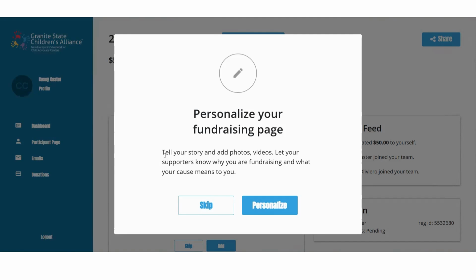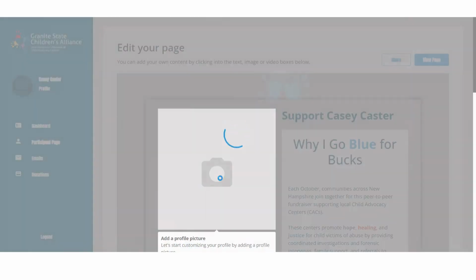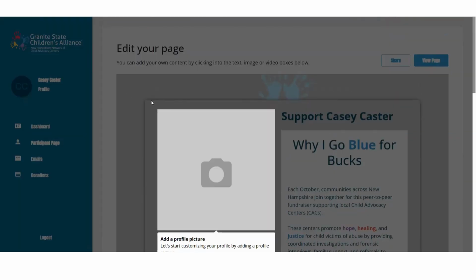And this is where I can tell my story, add photos, add videos. This is where I'm going to update my page so that when I send out a request to friends and family to support my fundraiser, they can see information about me. You can choose at this point to make these changes and update this.